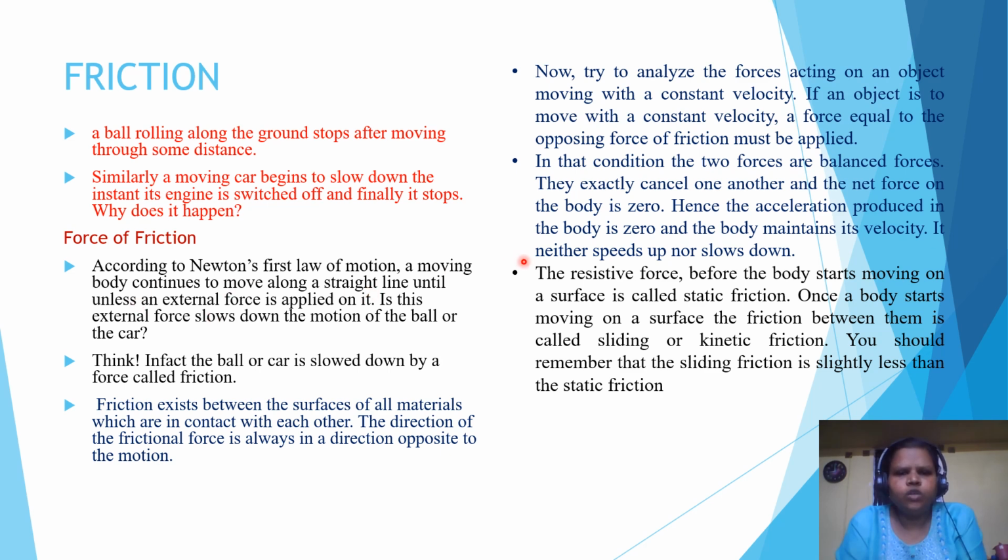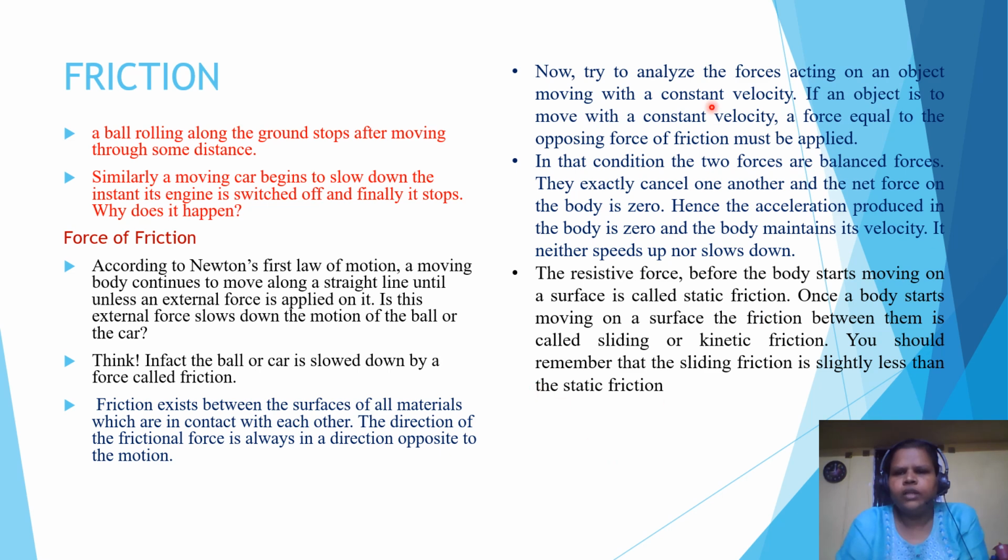According to Newton's first law of motion, a moving body continues to move along a straight line unless an external force is applied on it. Friction exists between the surfaces of all materials which are in contact with each other. The direction of the frictional force is always opposite to the motion.